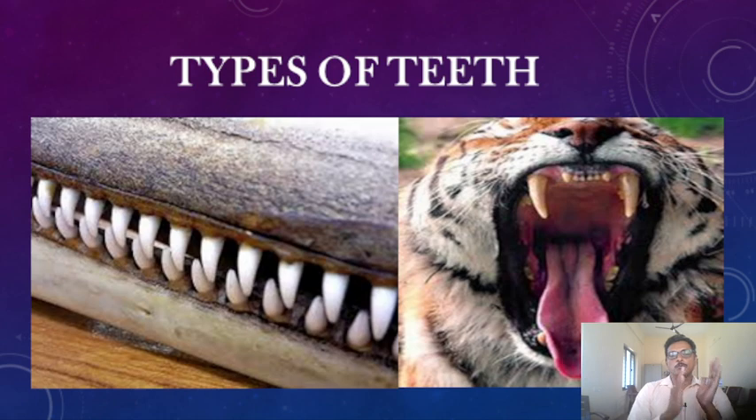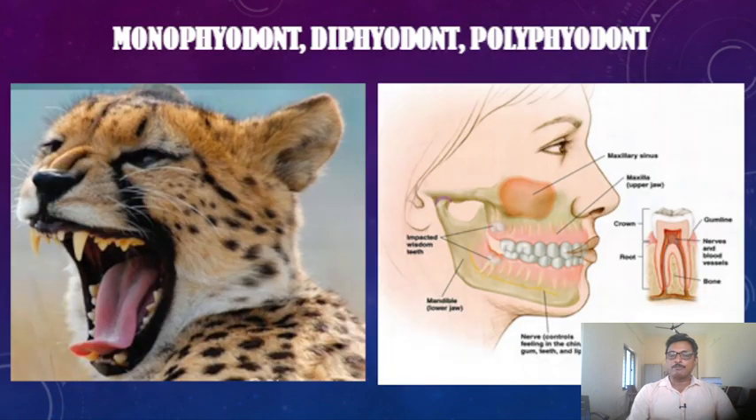For example, homodont teeth are generally present in non-mammalian vertebrates. And heterodont teeth, hetero means different, so different teeth will be there in one animal. If you see the teeth of an animal, the teeth are different from one to another. For example, in mammalian vertebrates, heterodont teeth are present. That's about the classification of teeth according to shape.